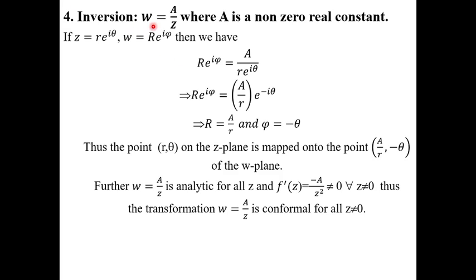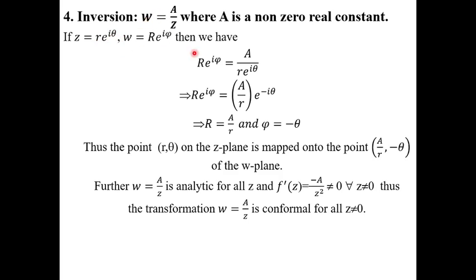Let us discuss it the same way. Here let us consider W is equal to A by Z, where A is a non-zero real constant. When we do this inversion, we discuss in polar form, because in polar form it is easy to understand. If Z is equal to x plus iy, that is the Cartesian form. In polar form we are considering r into e power i theta. Therefore W can also be written as R into e power i phi. Here r is the magnitude or modulus, theta is the amplitude. Amplitude means angular, means direction. This theta shows the direction. R represents the magnitude.